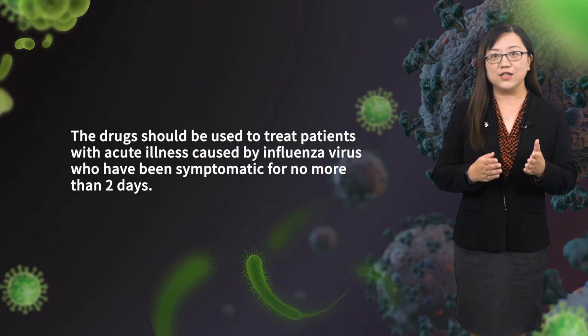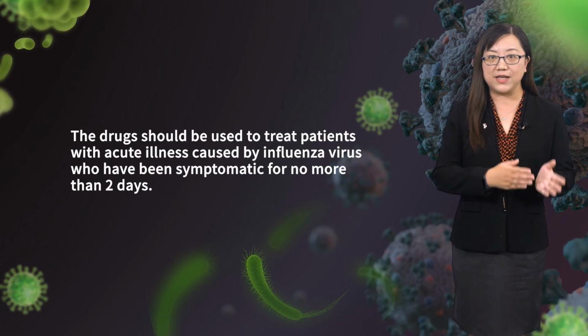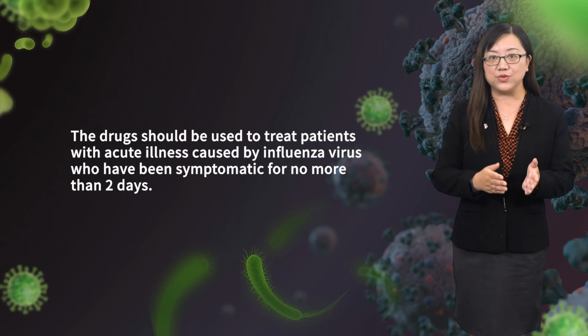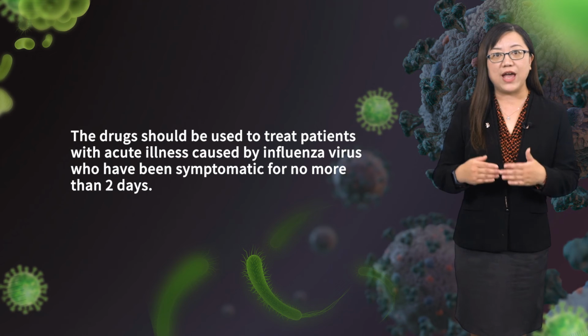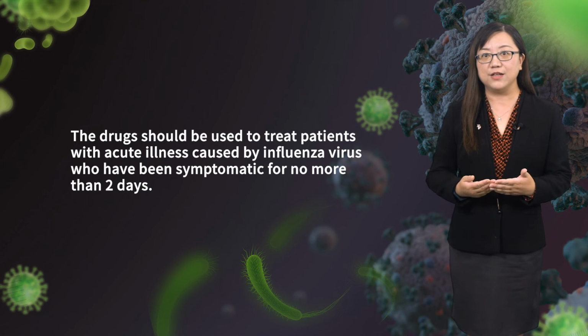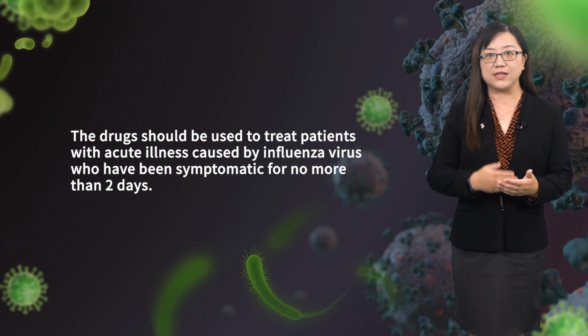This process prevents infection of new host cells and thereby inhibits the spread of infection. The drugs should be used to treat patients with acute illness caused by influenza virus who have been symptomatic for no more than 2 days.